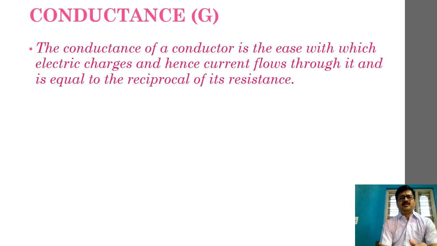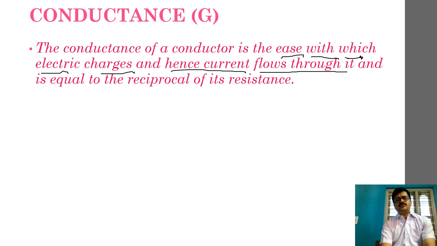The first statement is the ease with which electric charges and hence electric current flow through the conductor, and it is equal to the reciprocal of its resistance. So this is what we should remember. I hope I am clear on this particular definition.